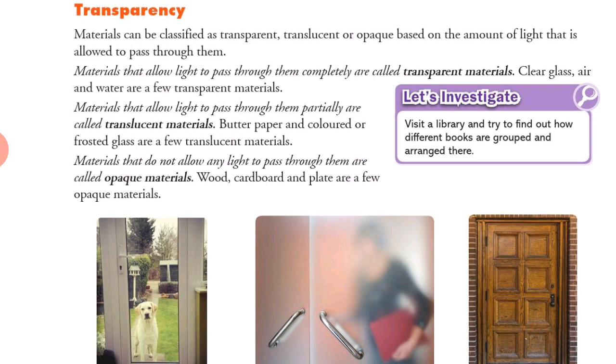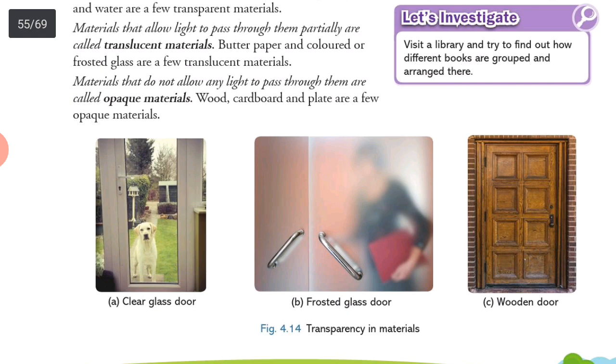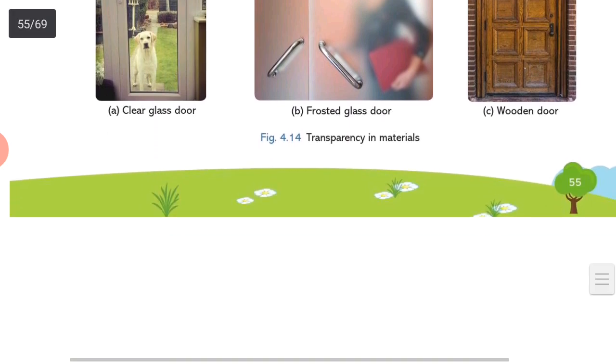Got it? You can see in the pic also, clear glass door. You can see the dog across this door, so they are transparent materials. Frosted glass door, you can see a person inside the door is partially visible, and you can see a wooden door, that does not allow the light to pass through it, is an opaque material example. Got it? Plastic is an example of opaque material. Okay, transparency in material we discussed here.